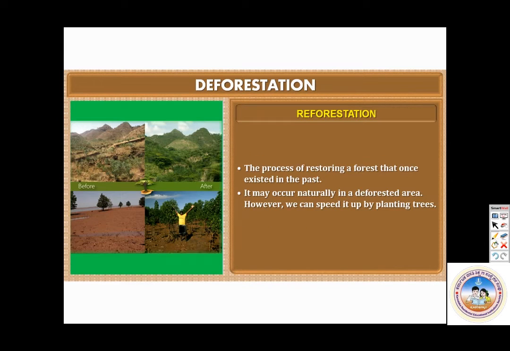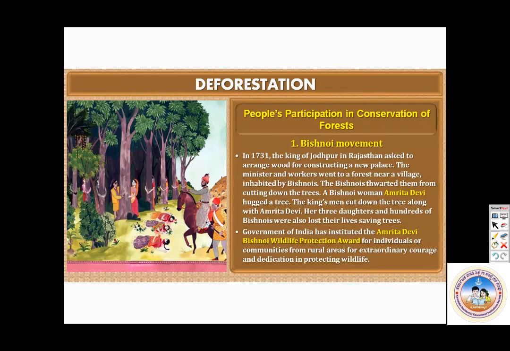So how do we bring it back? By reforestation. The process of restoring a forest that once existed in the past is called reforestation. It may occur naturally in the deforested areas. However, we can speed it up by planting trees. Naturally it will take hundreds of years, but we can do it ourselves by planting trees. Then people also participate in the conservation of forests.